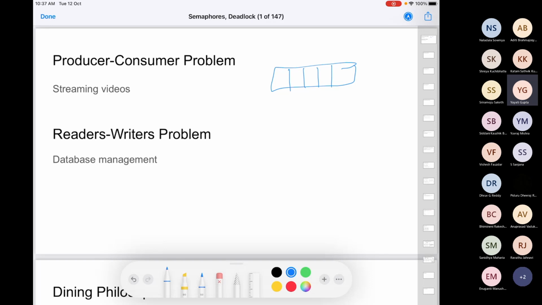Whenever this video is buffered, there is a thread which is running, which takes the content from an online server and places it in a buffer, and then there is another thread which is reading all this information from the buffer. It can probably be your media player, and it displays it to you.